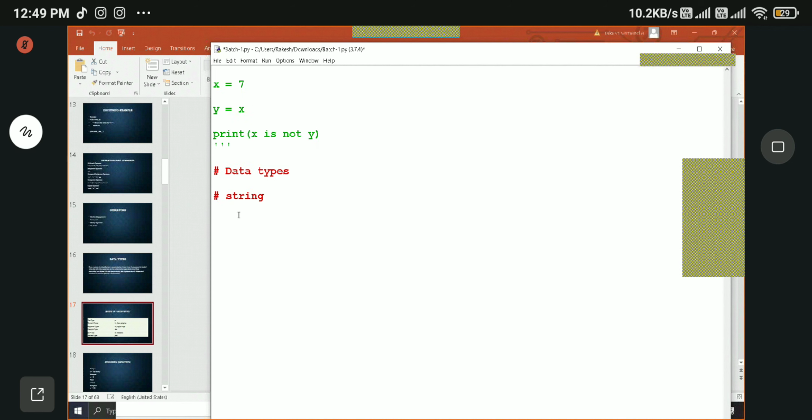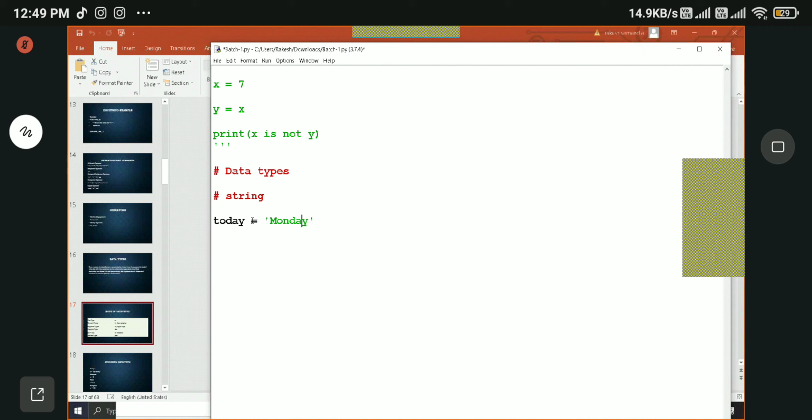So how do we define a string? Let's use the same variable here. Today equals Monday, right? So this is a string data type. In quotes, whatever we put will be considered as a string.